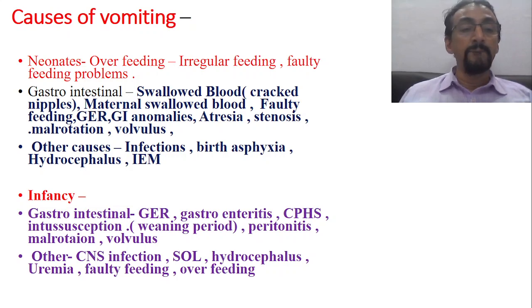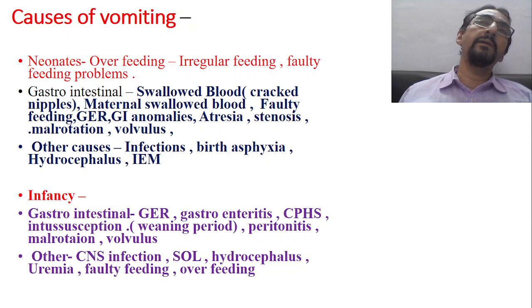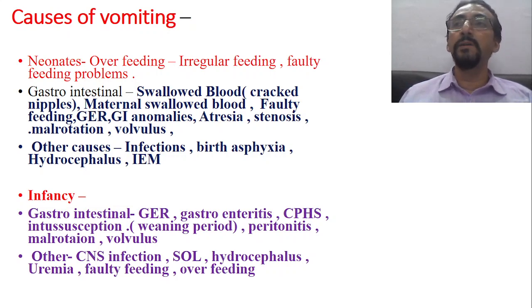Then intussusception. Yes, intussusception is one of the causes of vomiting, and in the rectal area there is rectal bleeding. Through the anus there will be bleeding, and through the mouth there will be vomiting. So this is very important. That is blood in the stool as well as vomiting.